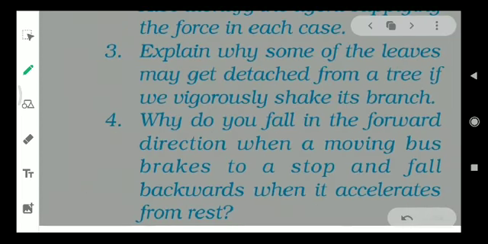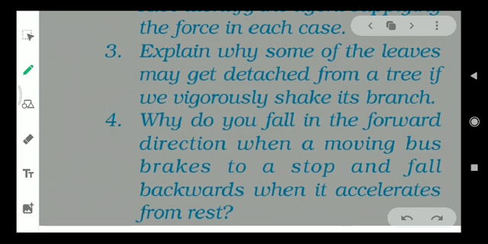In the next question, it is asked to explain why some of the leaves may get detached from a tree if we vigorously shake its branch. Because some leaves are very old and they are not attached tightly enough. So when you shake, the branch comes into motion, but those old leaves want to remain at rest. That is why the connection between the branch and the leaf breaks down and the leaf comes down. So it is because of inertia, the first law of motion. Now let us discuss another question.